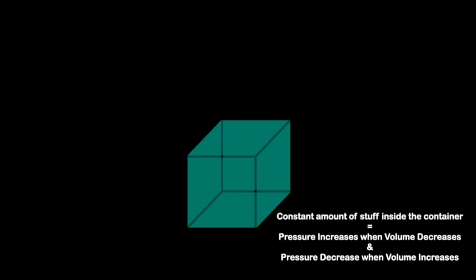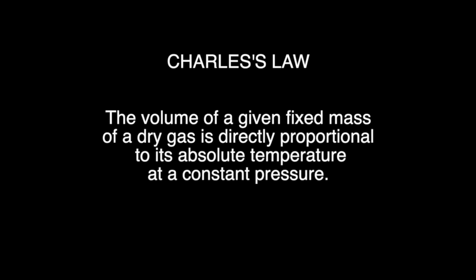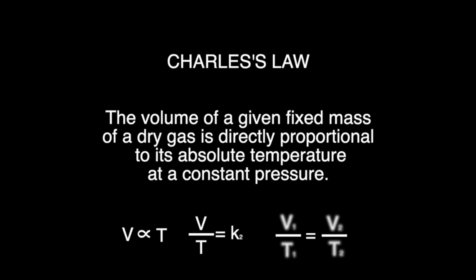In 1787, Jacques Charles formulates what we call Charles' Law, which states, the volume of a given mass of a dry gas is directly proportional to its absolute temperature at a constant pressure. Volume is proportional to temperature. V over T is equal to some constant, and V1 over T1 should be equal to V2 over T2.